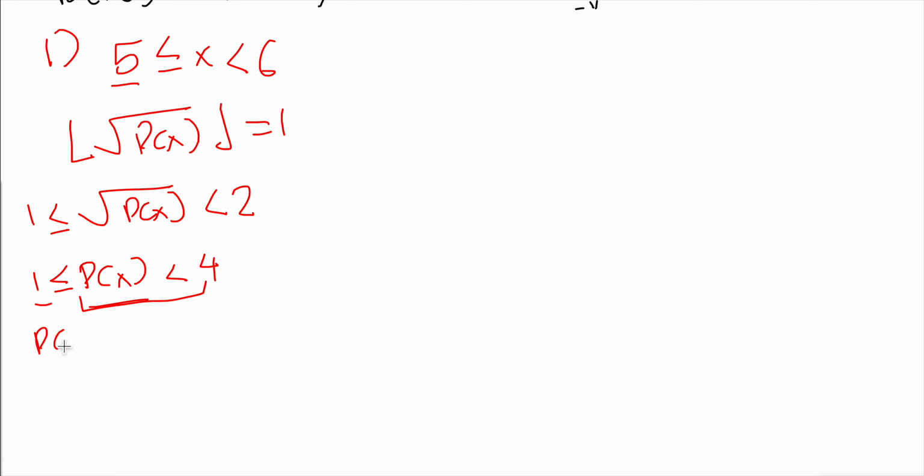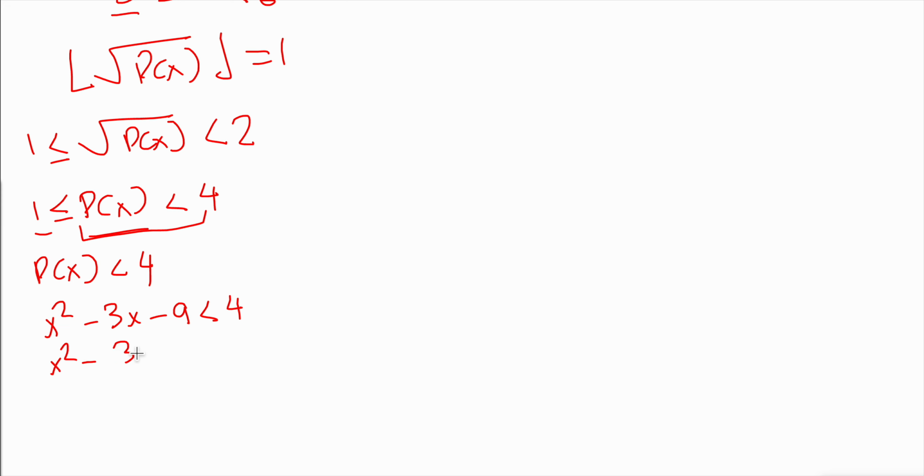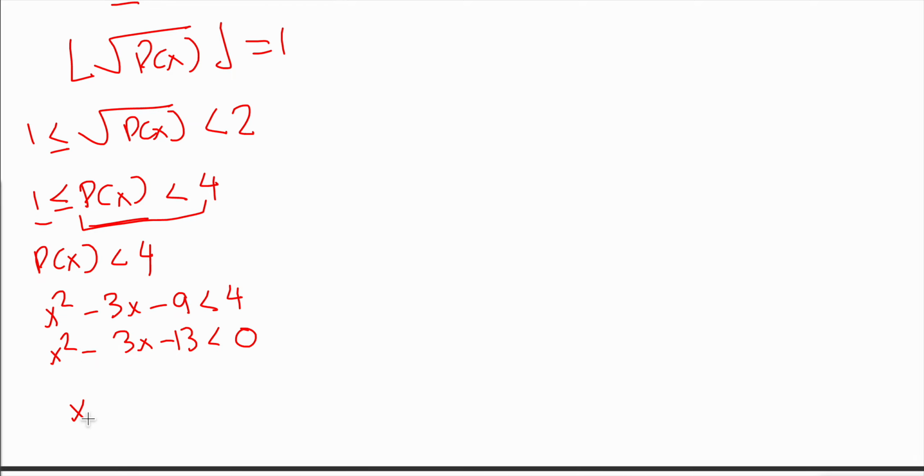So let's just solve that. P of x less than 4, x squared minus 3x minus 9 less than 4. X squared minus 3x minus 13 less than 0. You can't really factor this, so you have to use the quadratic formula. X equals 3 plus or minus the square root of 9 minus 4 times 1 times negative 13, all divided by 2.